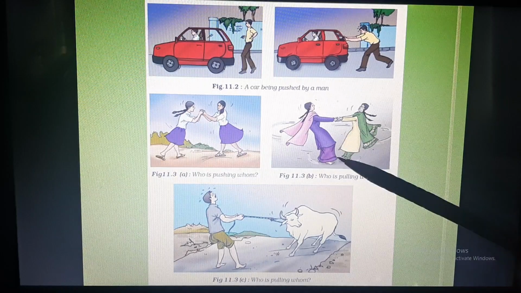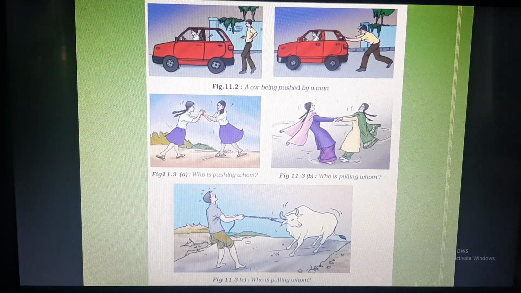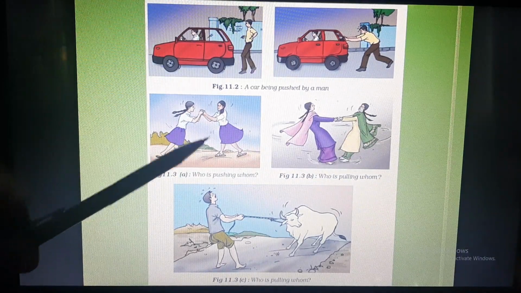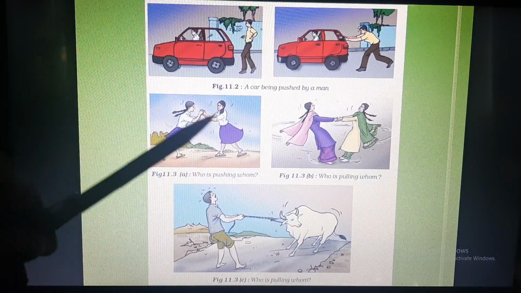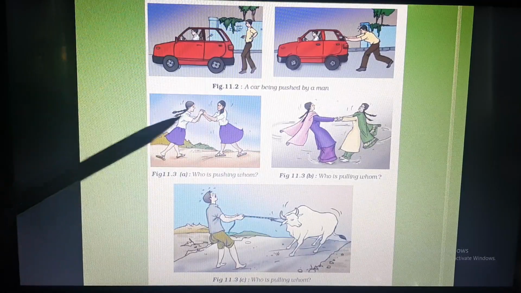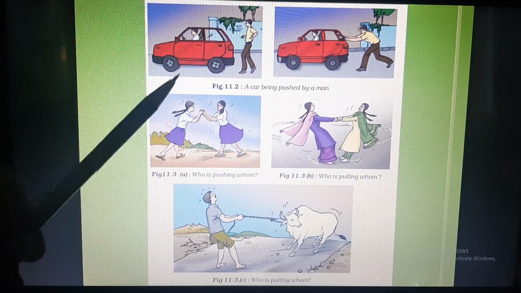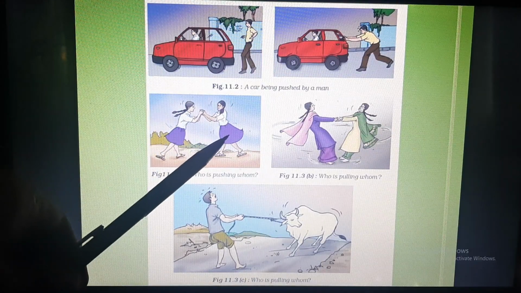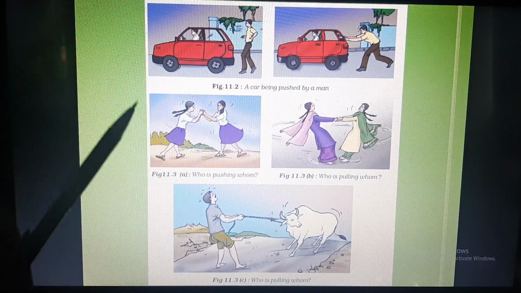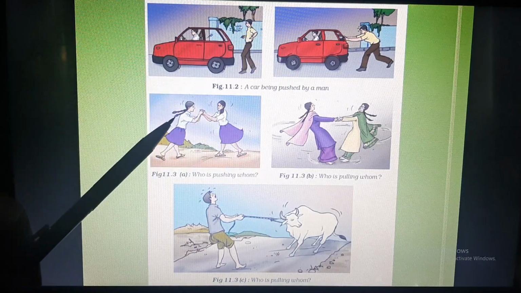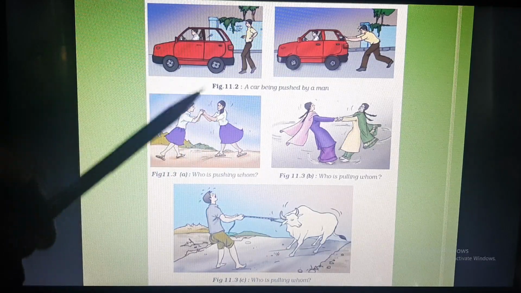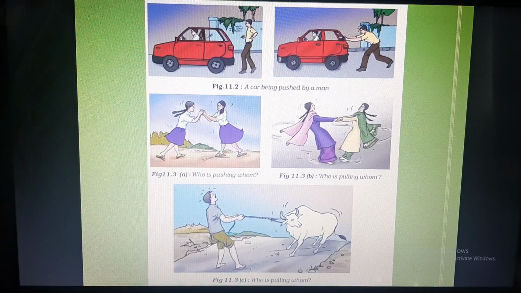If you see these pictures, here these girls, they are pushing each other. Who is pushing whom? They are pushing each other. So in this way, when she pushes, she is receiving the force, and when she pushes, she is receiving the force. So both of them are pushing and both of them are receiving the force. So both are the source of the force, both are at the receiving end.